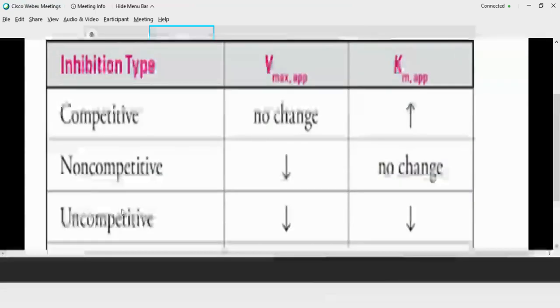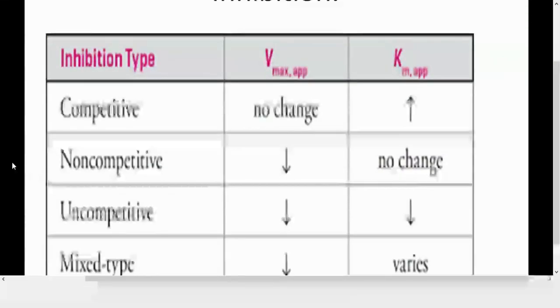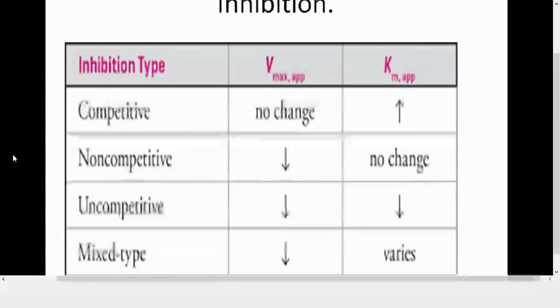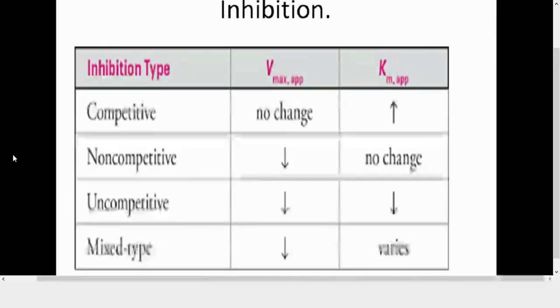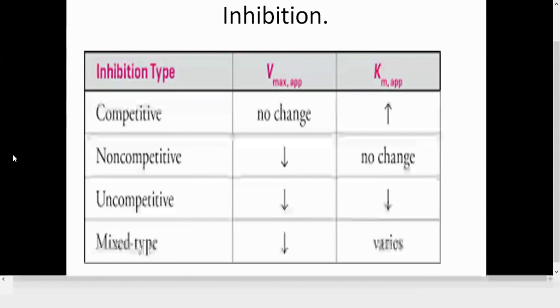Now, overall, we can say that for a competitive inhibition, talking in terms of maximum velocity, there is no change. Why? Because if you supply the substrate, maximum velocity is attainable. In terms of Km value, because we are supplying the substrate, the requirement of substrate is increasing, so Km value is going to increase. Then for a non-competitive inhibition, Vmax declines.